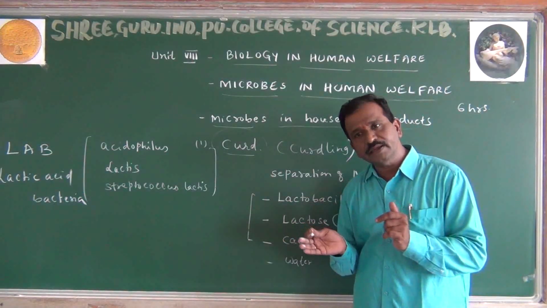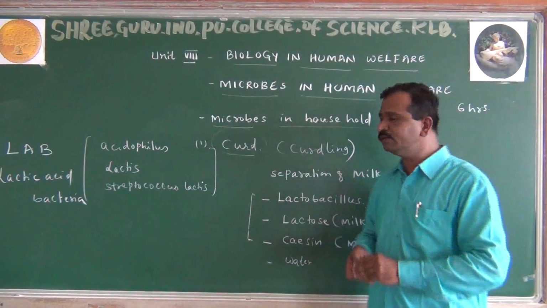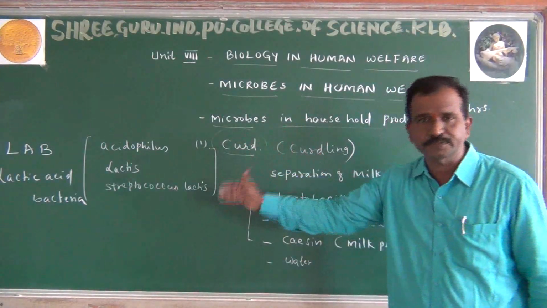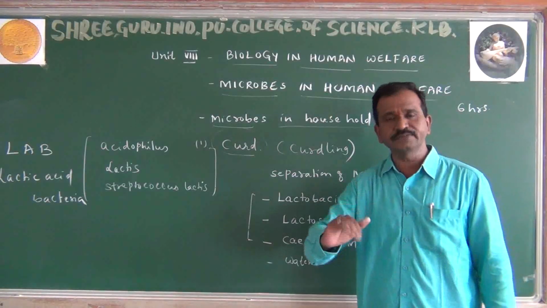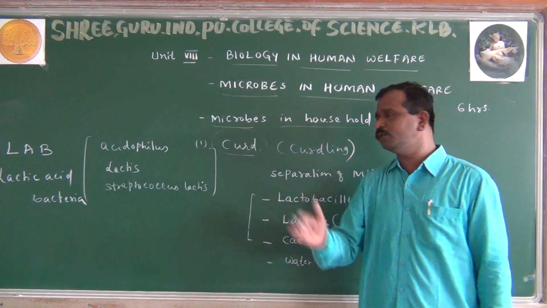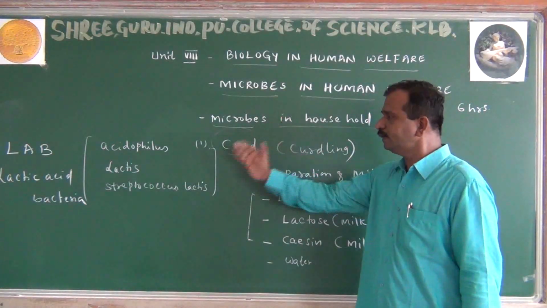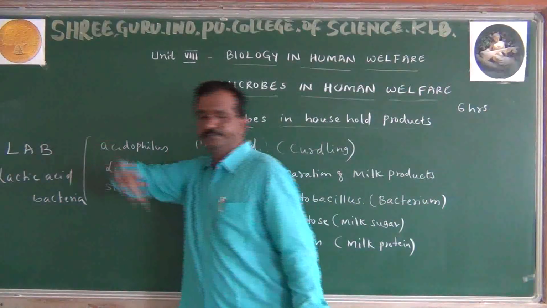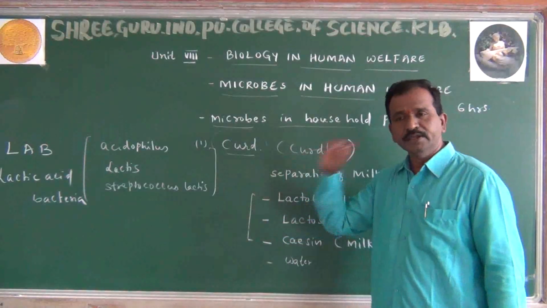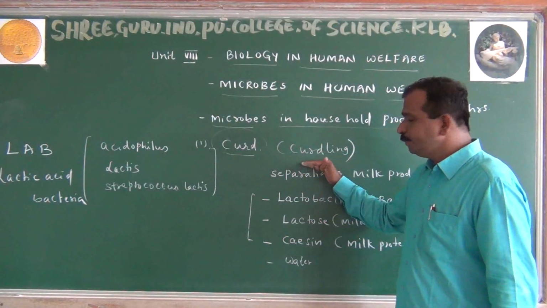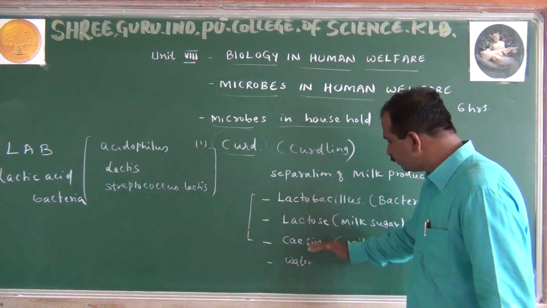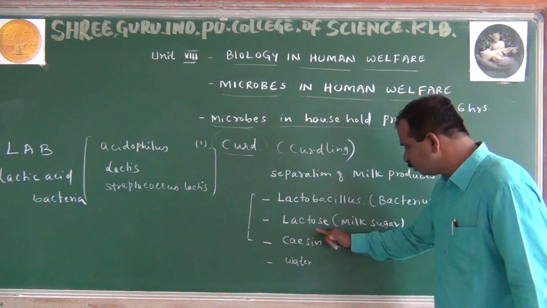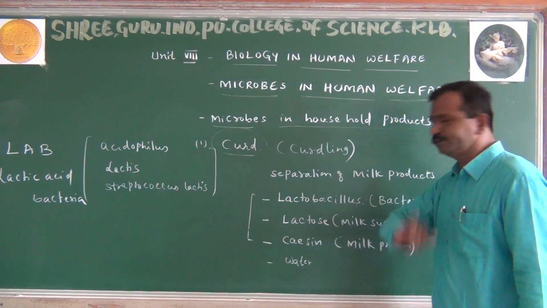Lactic acid bacteria, why the name? Because lactobacillus normally releases an acidic substance. Curd nalli acidic substance release madidru andre those are called lactic acid bacteria. Commonly we say LAB anta karitivi, lactic acid bacteria. So now what will happen? These are the milk products we are observing: lactobacillus, lactose, casein and water.